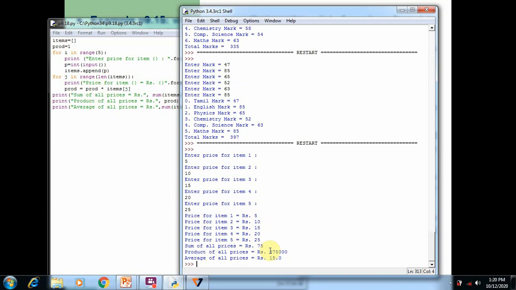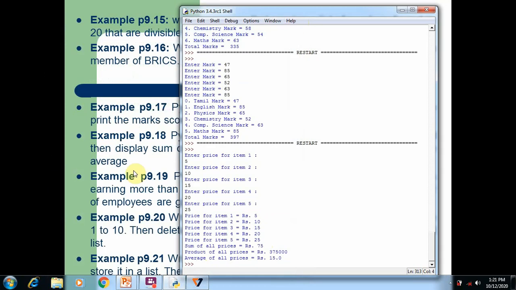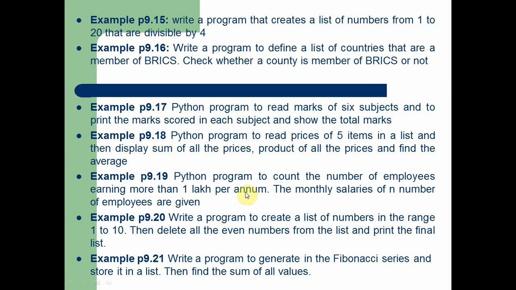The product is already calculated in the j loop and printed, the product value is printed on the screen, and by using the sum and len functions, we find the average and print it on the screen. So this is the explanation of the program 9.18. Now we are going to see the next program, 9.19.